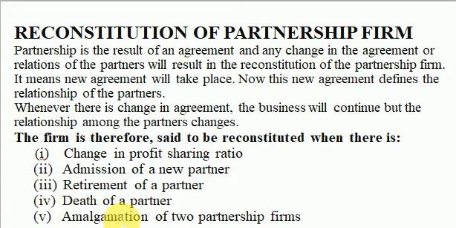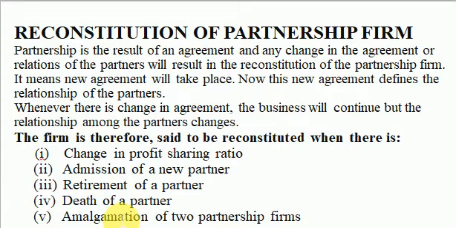And children, this is an important area of examination question. We can ask you in exam what are the different ways by which a firm is reconstituted. This reminds me of one question in board exams which came in past years, where it was said that other than admission of a new partner, retirement of a partner, and death of a partner, give two reasons when the partnership firm is reconstituted.